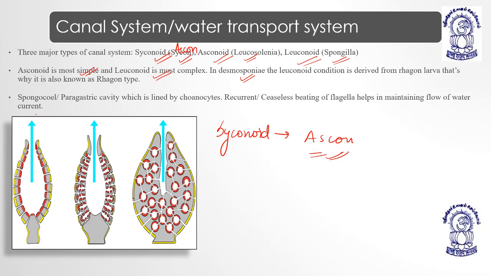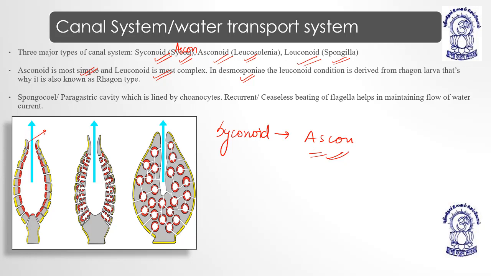So if somebody asks what are the different types of canal system, then make it in your tips: syconoid type, which is present in Ascon; ascenoid type, which is present in Leucosolenia; and the leuconoid type, which is present in Spongilla. Is that understood? And the other name of spongocoel is paragastric cavity, which is lined by coinocytes.